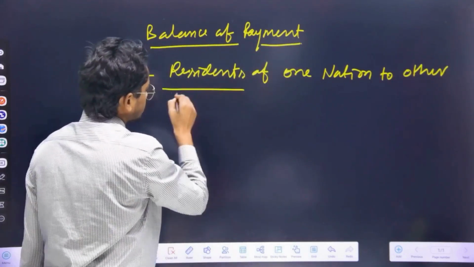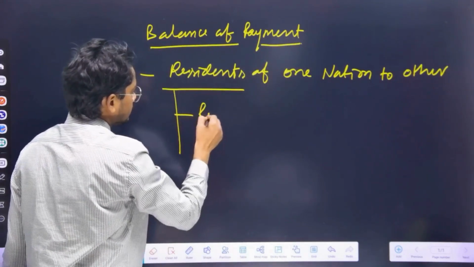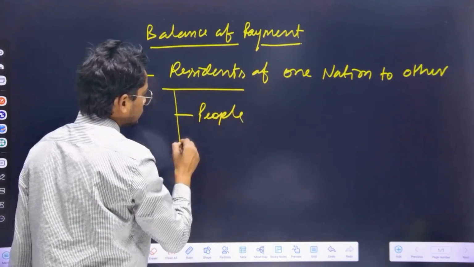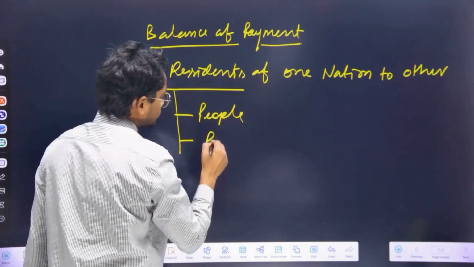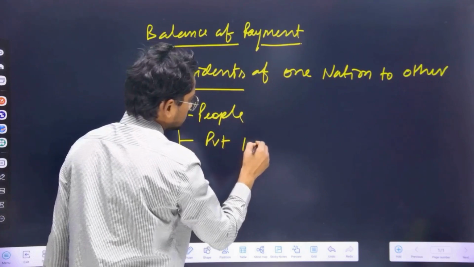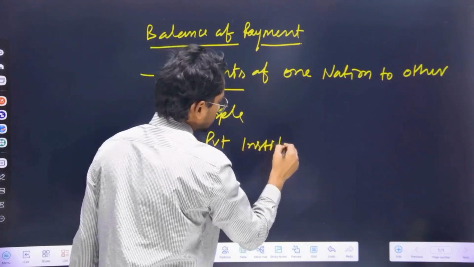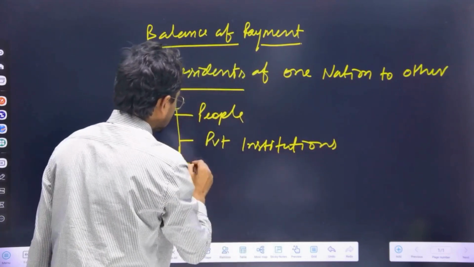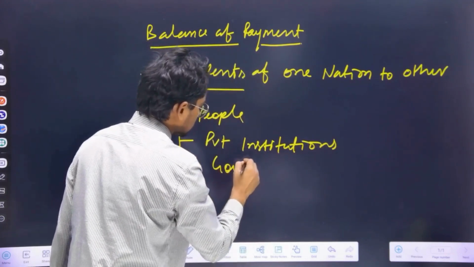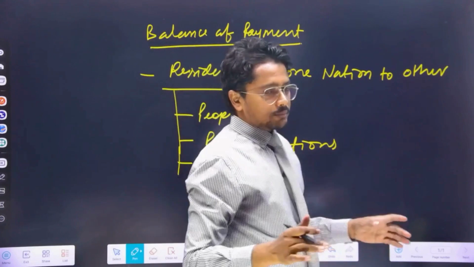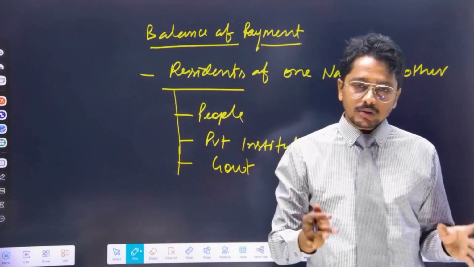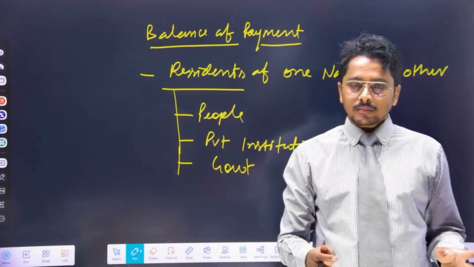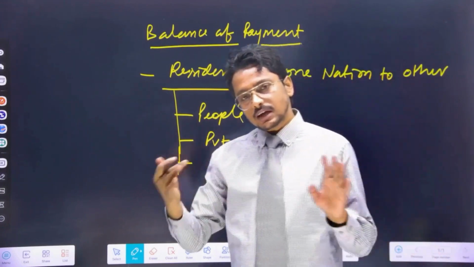Residence is a broad term. It includes people, it includes private institutions, it includes government. So people, institutions and government of one nation are engaged in trading with another nation.